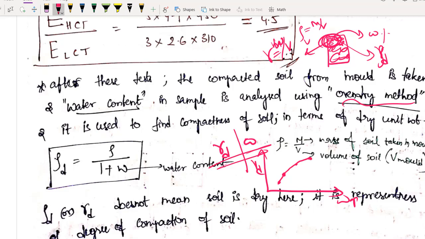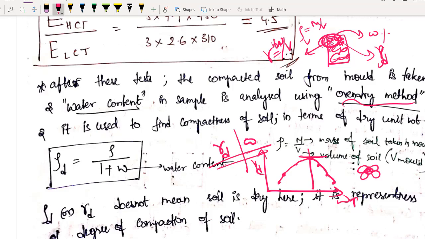Now if you keep adding water, what will happen after some time? Your gamma D starts to decrease. Add some more water, your gamma D decreases further. Why is this happening? Initially there was friction between soil solids, so water was helping as a lubricant, therefore our dry density increased. But once it has completely served its purpose as a lubricant, what will happen if you continuously add water? Now it will start replacing your soil solids. तो क्या हो रहा है? अपना डेंसिटी पहले इस तरह से था, पहले कॉम्पैक्टेड था.